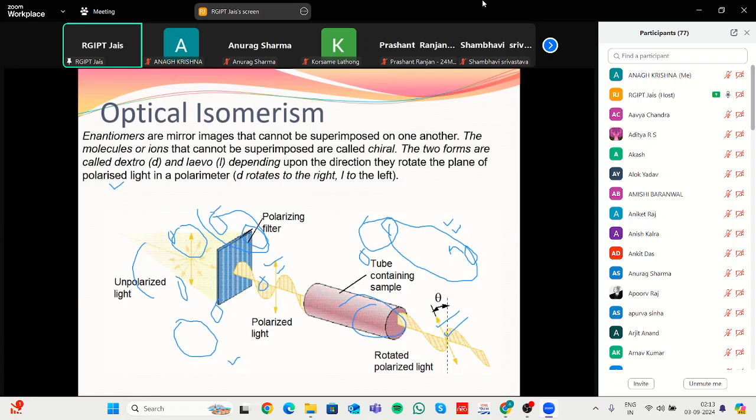Dextro means it rotates plane polarized light in a clockwise direction. That's why it is known as dextro. Levo means the plane polarized light is rotated to the left side, we can say anti-clockwise. That is known as a levo compound.